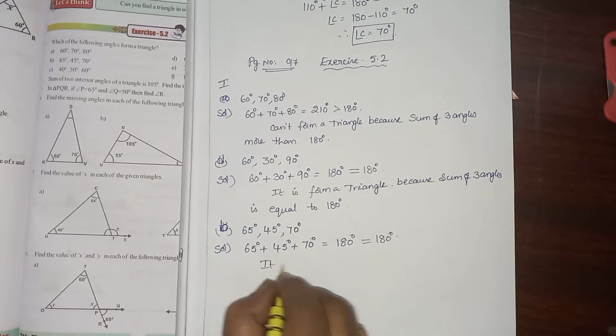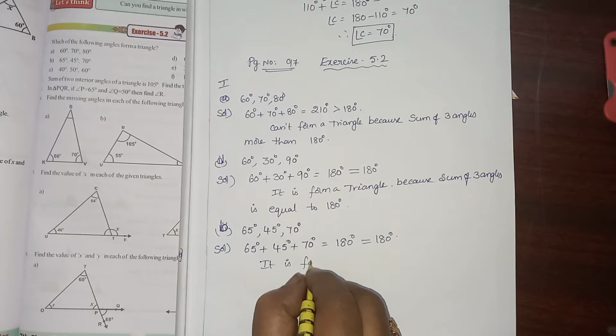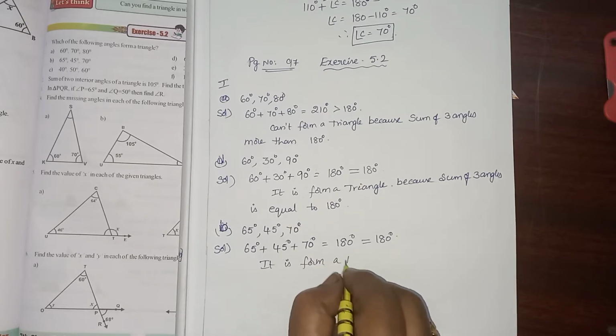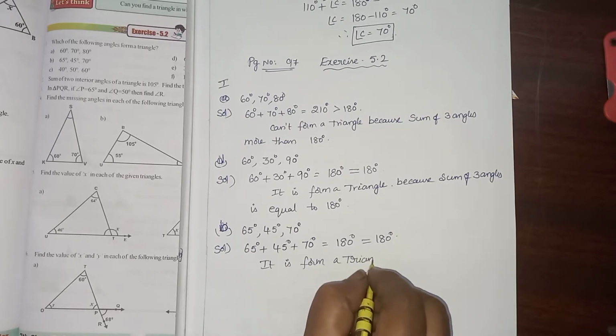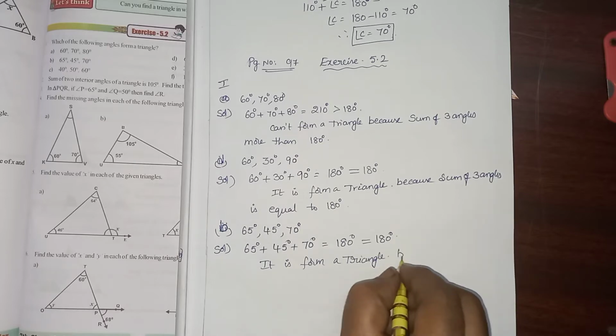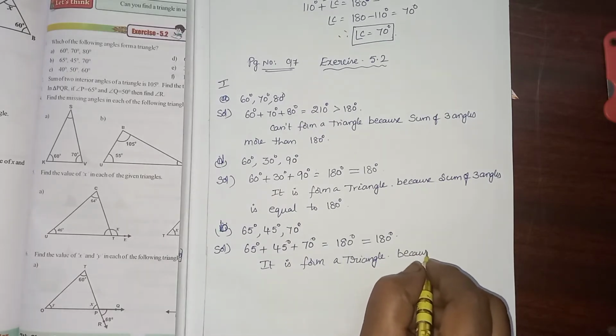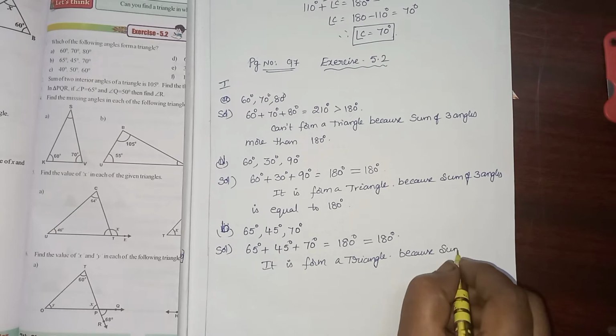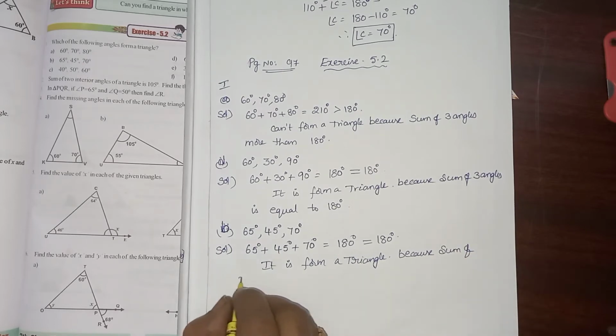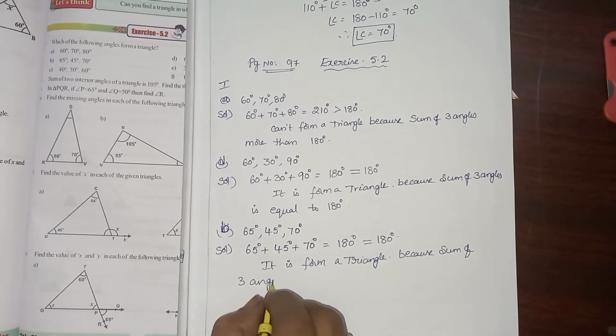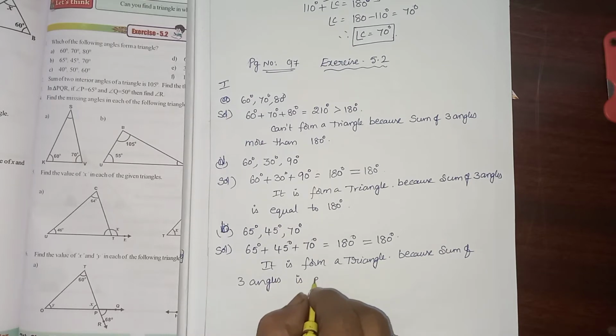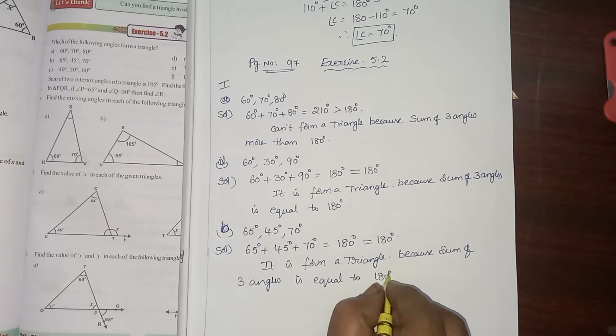It forms a triangle because the sum of three angles is equal to 180 degrees.